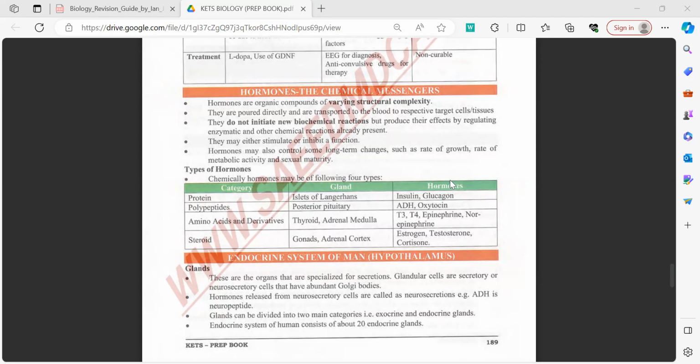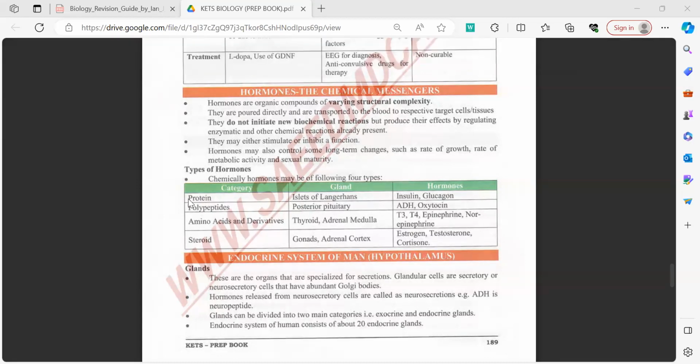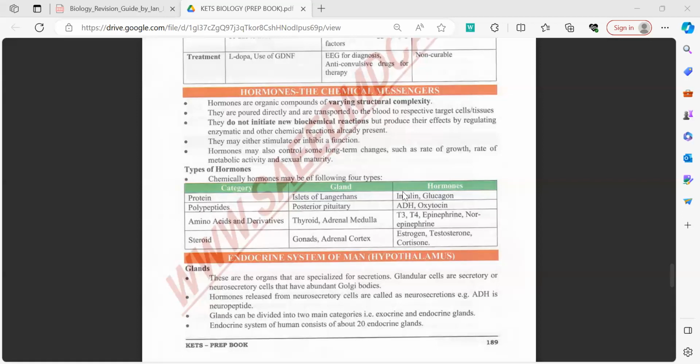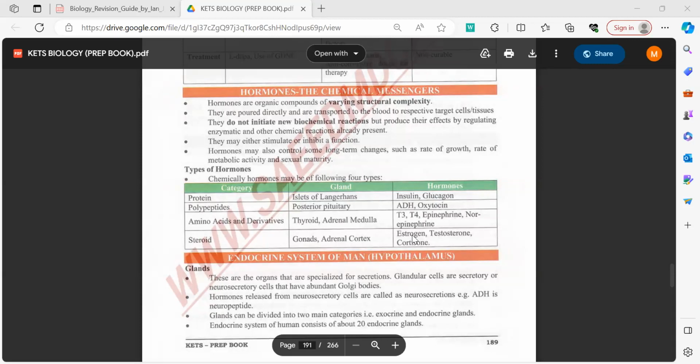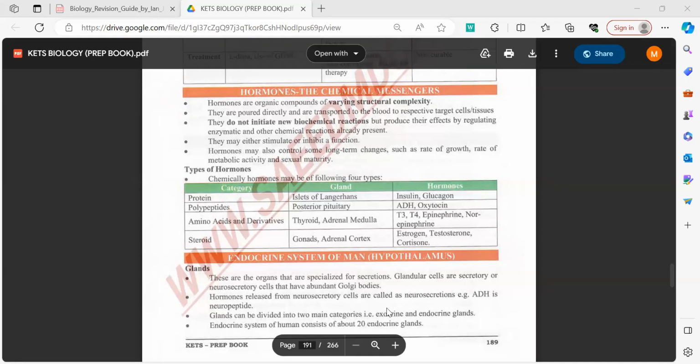Now this chapter is basically covered under the section of endocrinology, and there are four principal types of hormones, which are protein in nature, polypeptide, amino acid, and steroid. You just need to know the principal types of examples of each of them. For example, insulin and glucagon are protein hormones. Similarly, the thyroid hormone and the catecholamines, norepinephrine and epinephrine, are amino acid derivatives. Similarly, estrogen and cortisone, or testosterone in the gonads, are of steroid type. Now we will be covering it in detail.